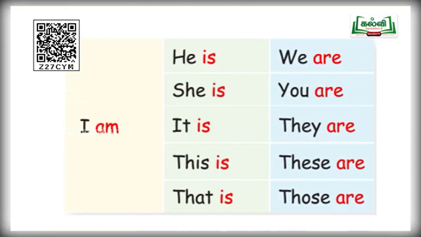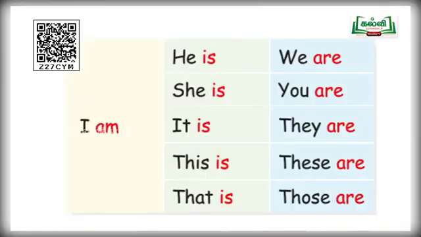And come to the next one, these. These are boxes. These are buses. These are ducks. So like that you are supposed to use are after these. And next one, those. Those are trees. Those are buses. Those are ships. So these are the examples for those are.